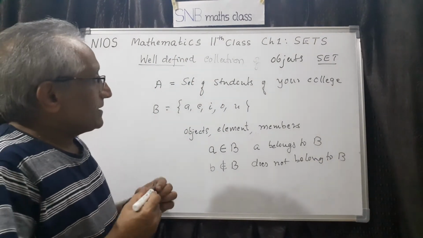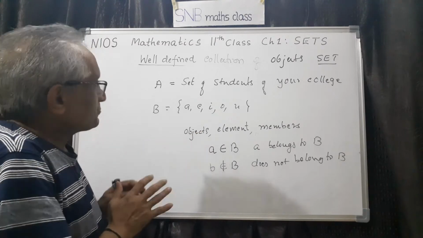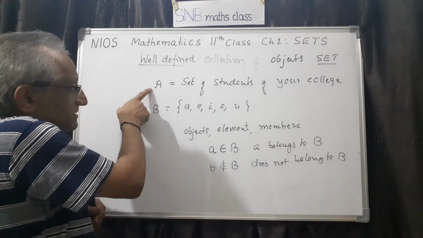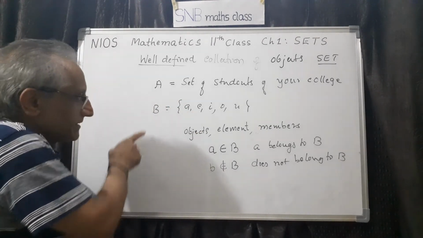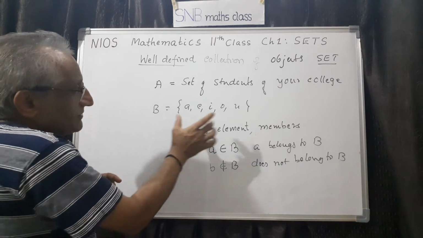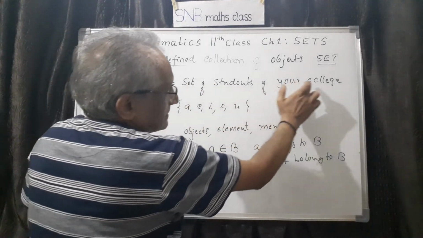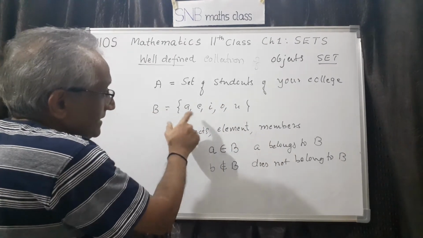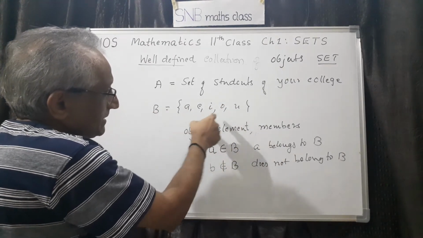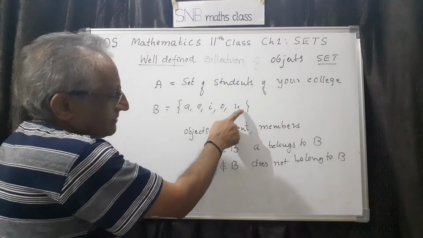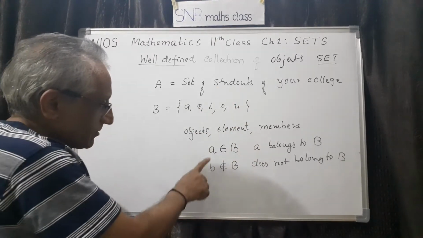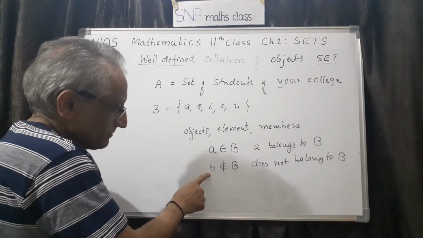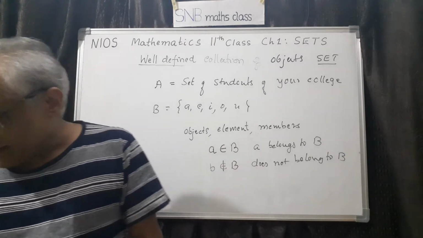Therefore, let me sum up here. Any set can be represented by an uppercase letter or capital letter, number one. Second, you can also use a sentence like this. This is one procedure. Or you can use a flower bracket, then write the elements here, then separate them by commas. But after the last element, of course, there is no comma. And the symbols: A belongs to B, B does not belong to B. These are the examples.